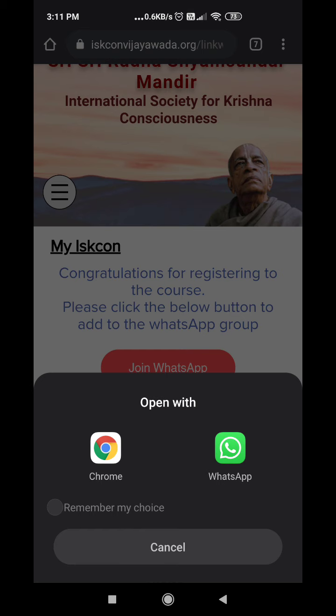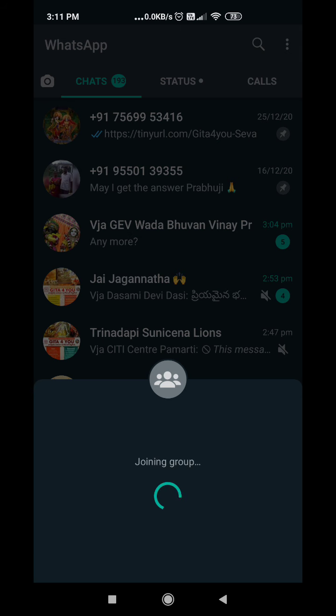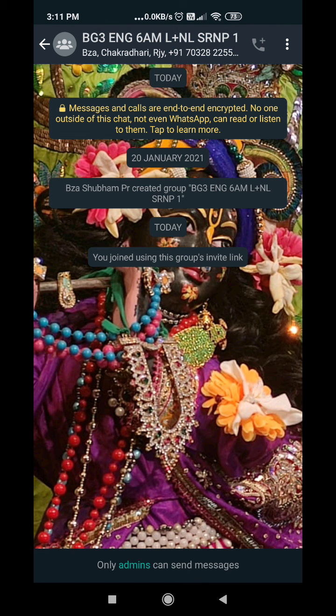It will show you to open it in Chrome or WhatsApp. If you have the WhatsApp application, just click on it. It will show the group name, BG3 English 6am L plus NL SRNP, and tell you to join. Joining the group means you will automatically be added to this particular group, where you will get notifications every day for all your classes.